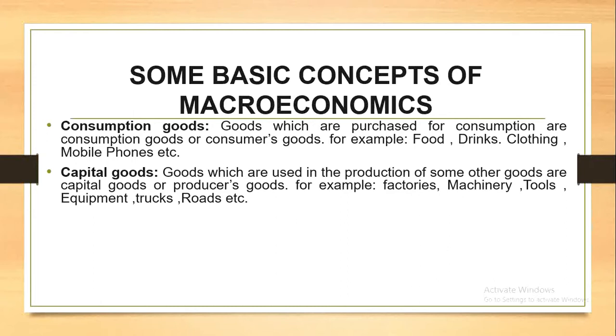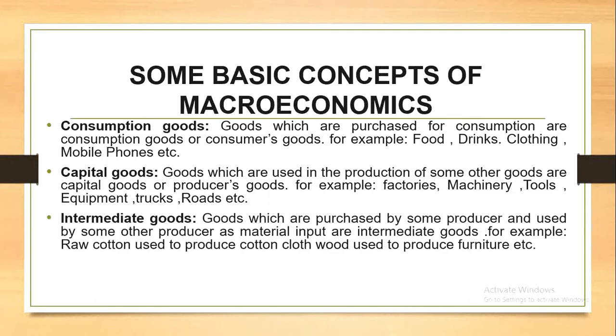For example, factories, machineries, tools, equipments, trucks, roads, etc. These are examples which are very important for the production of goods. If we take the example of tools or equipments, if we use the tools, then we can produce more and more goods. So the capital goods are those goods which are used in the production of some other goods.